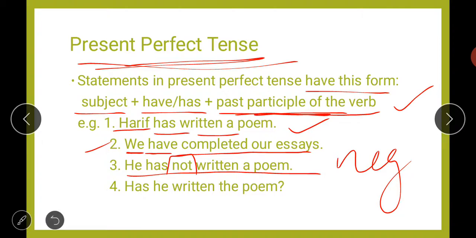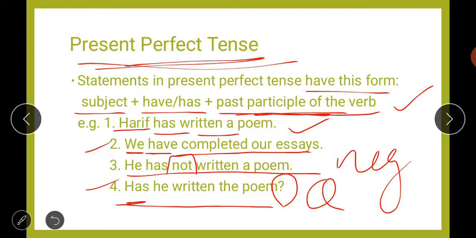Next, if we talk about the interrogative or question form, your helping verb has will come at the starting. Has he written the poem? And at the end you will put a question mark. So like this you will make a question. Has he written the poem? I hope it is clear to all of you.